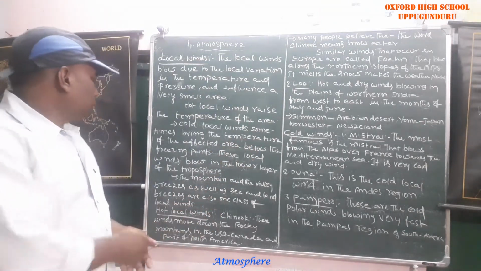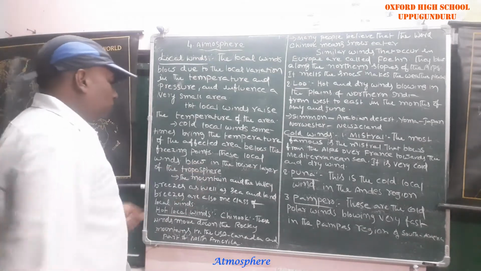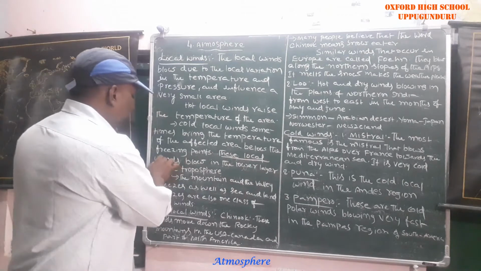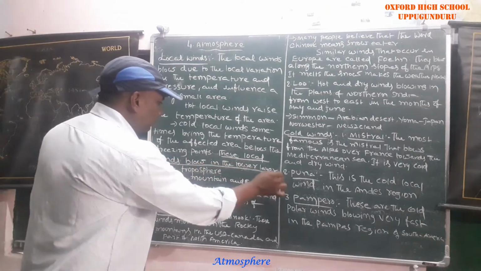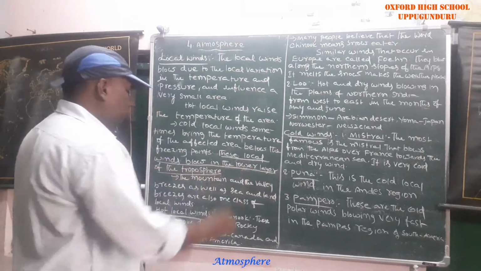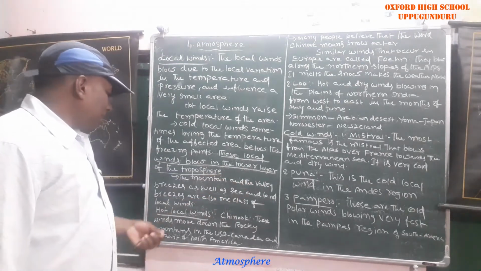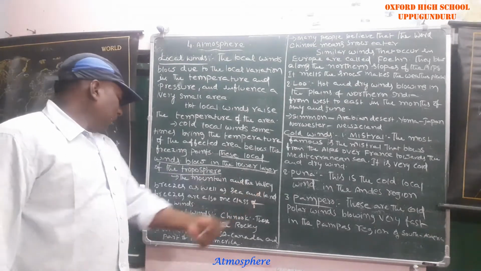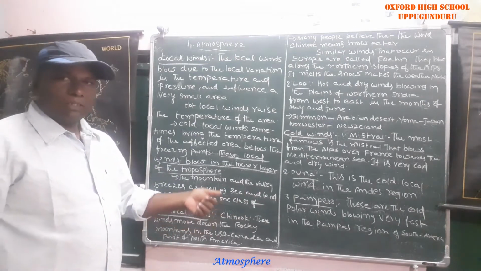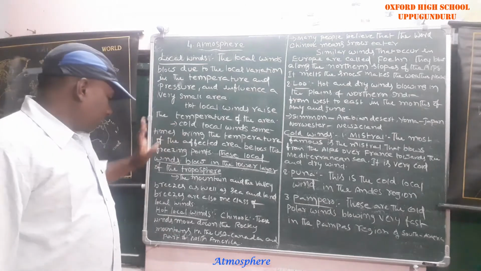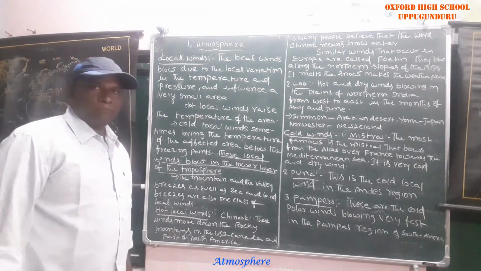These local winds blow in the lower layer of the troposphere. Very, very important. Mountain and valley breezes as well as sea and land breezes come under the local winds class.